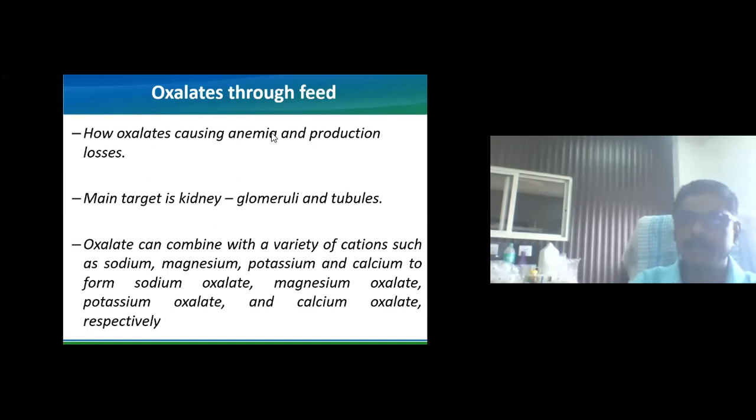The main target of oxalate is the kidney, and as we know, the kidney is responsible for the production of erythropoietin. The glomeruli and tubules are mostly affected by oxalate. Oxalate can combine with a variety of cations such as sodium, magnesium, potassium and calcium to form sodium oxalate, magnesium oxalate, potassium oxalate and calcium oxalate. Among these, calcium oxalate is insoluble in water. That's why it causes much more damage in the kidney tubules.